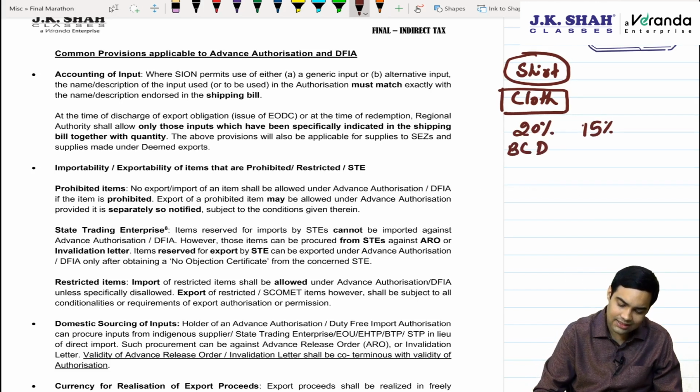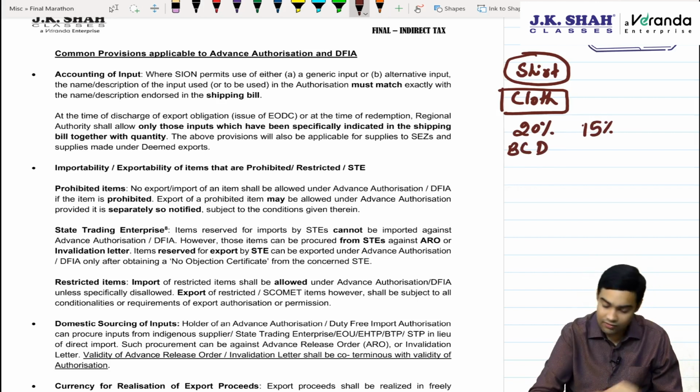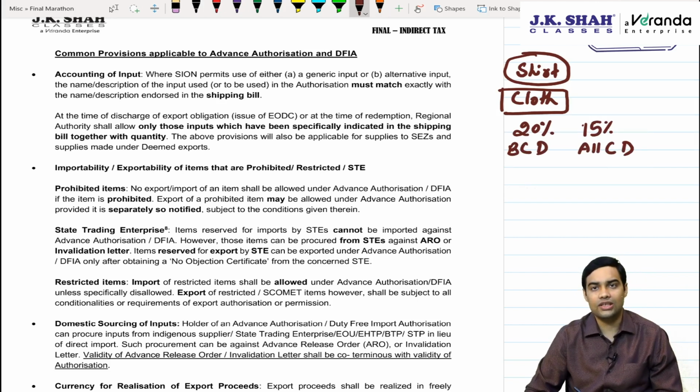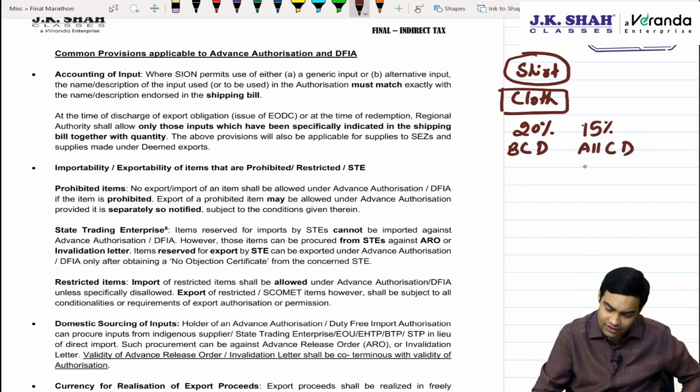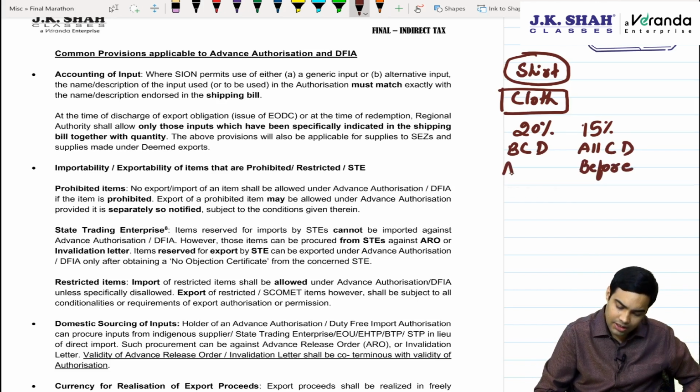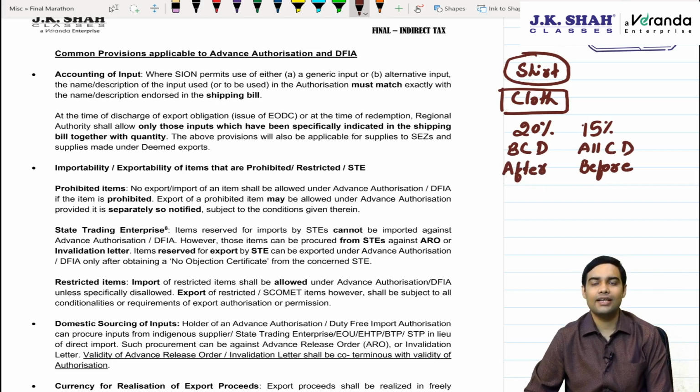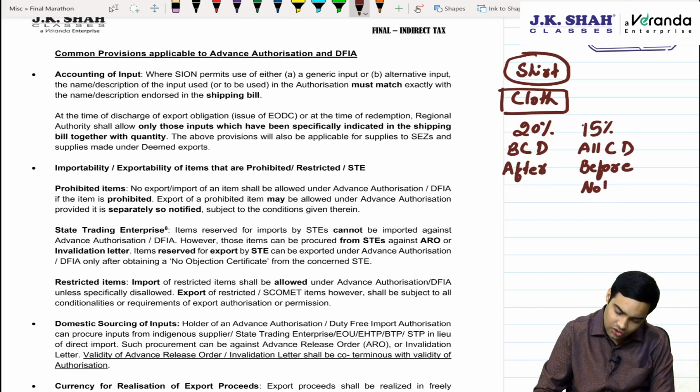In DFIA only basic custom duty relief is available, but in advance authorization you get relief for all types of custom duties. None of the custom duties is payable. Advance authorization you have to get before. Pre-import condition is also applicable, but in DFIA first you can export and then you will be getting that script. Advance authorization is not freely transferable, but DFIA is freely transferable.